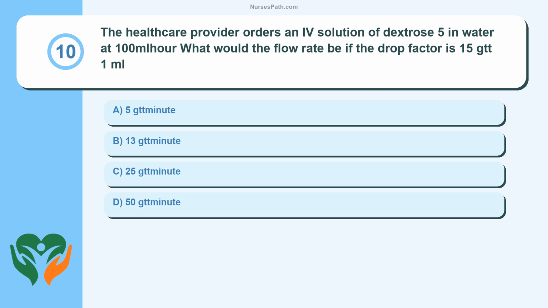Question 10. The healthcare provider orders an IV solution of dextrose 5% in water at 100 ml per hour. What would the flow rate be if the drop factor is 15 gtt per 1 ml? 5 per minute, 13 per minute, 25 per minute, 50 per minute?